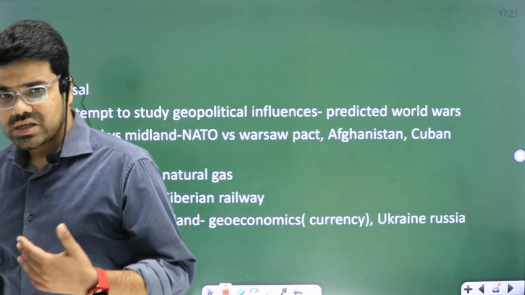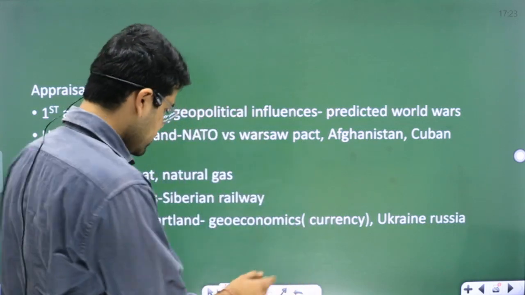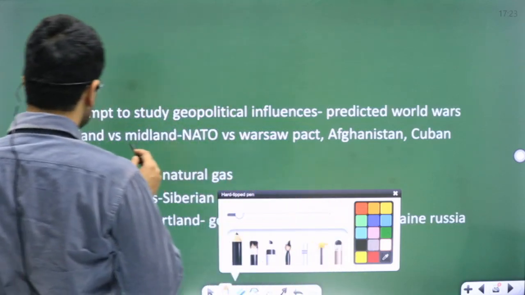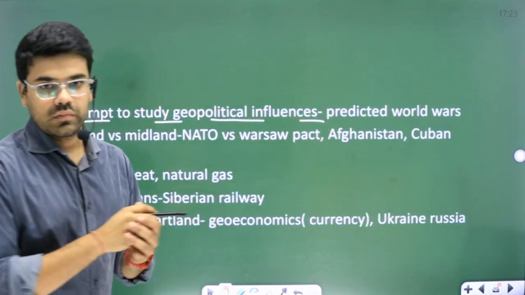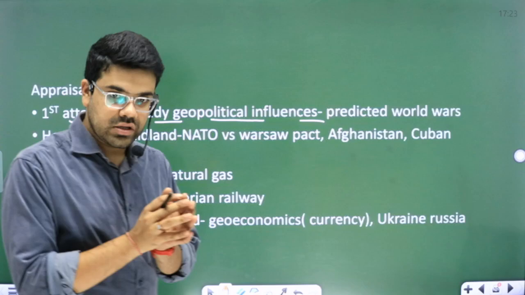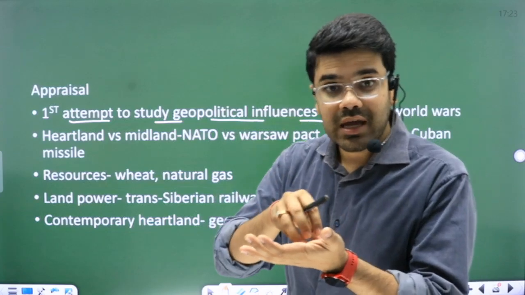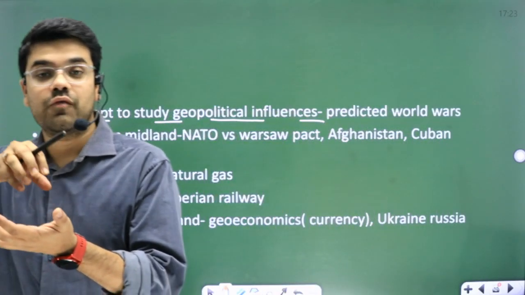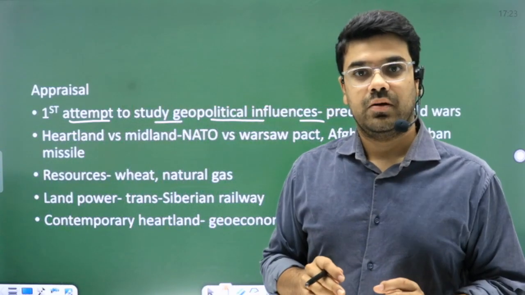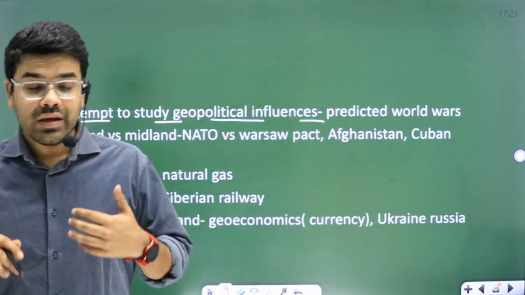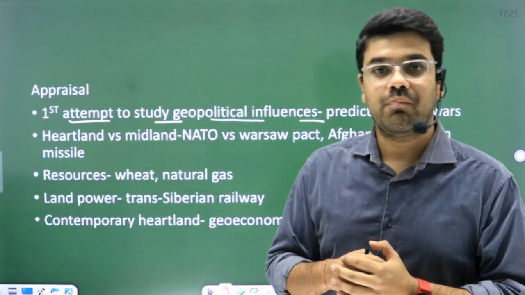So now let's talk about some of the appraisals of this theory. What were the good things that are still valid about this theory? The first good thing was that it was the first attempt to study the geopolitical influence of a region. He combined the subject of polity along with geography. He said, what can be the strategic geographical advantages of a region that will help it become a global superpower? So he was the first person. Even the Mercator projection, he used the Mercator map projection and explained the geopolitical mapping of the world.